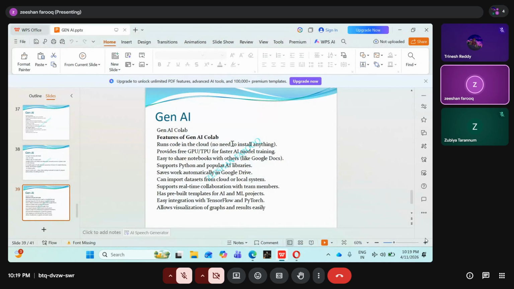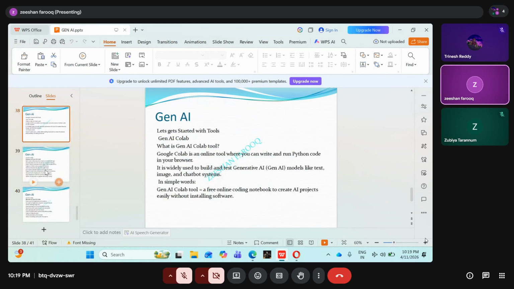It runs the code in the cloud, no need to install anything. We can create our own chatbot, our own prompt. We can slowly make it learn. We will give it the code to learn, and slowly it will respond with whatever we give it. AI gives output based on whatever input we give it.